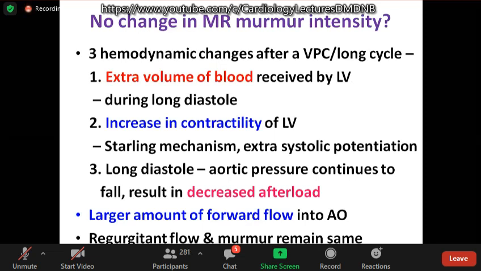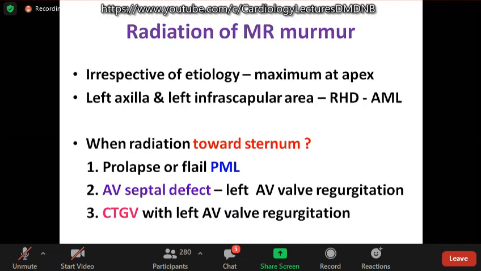One, because of the long cycle, there is extra volume of blood received by the left ventricle. Second, this extra volume leads to increase in contractility of the left ventricle, Starling's mechanism. There is even extra systolic potentiation following a VPC. Third, aortic pressure continues to fall and this results in decreased afterload. What happens in MR? Because there is a large amount of forward flow into the aorta, the regurgitant flow and the murmur remain the same. So this results from decreased afterload. A large amount of blood goes to the aorta and the regurgitant flow remains the same, no beat to beat variation.